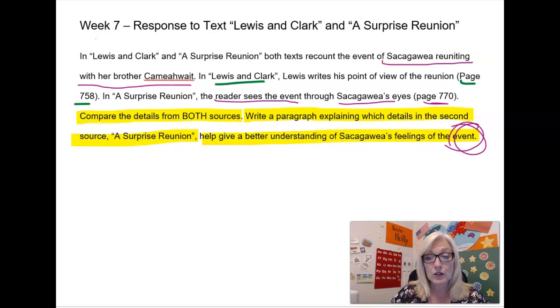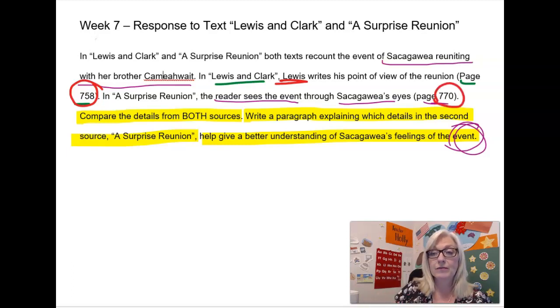So what you need to do is go back to those pages. Go back to page 758. Think about how Lewis tells the story of Sacagawea and Camawait being reunited. Then read page 770.